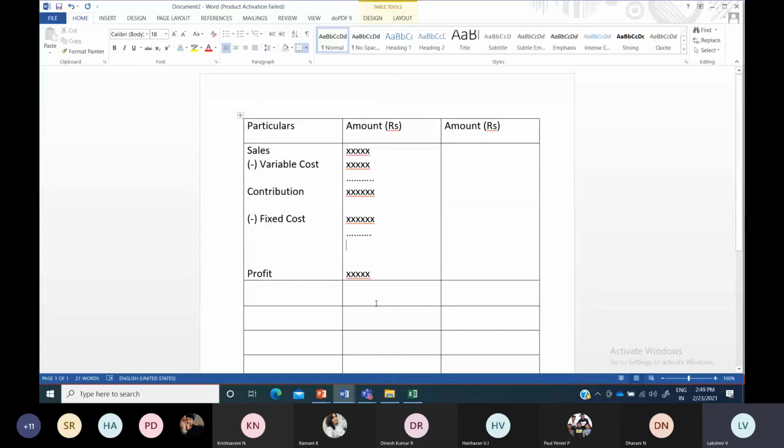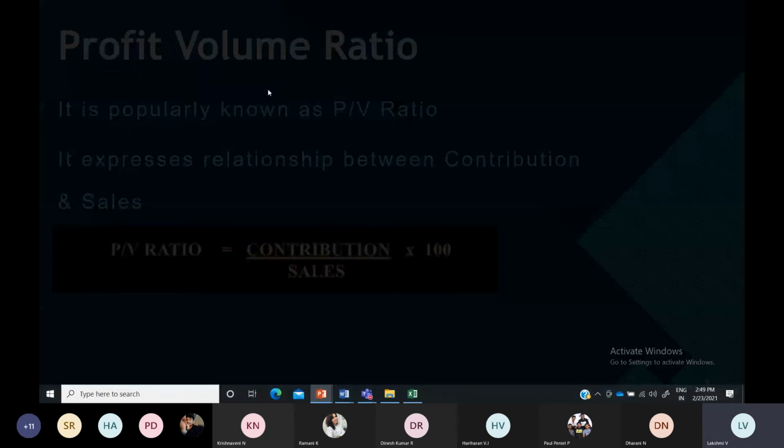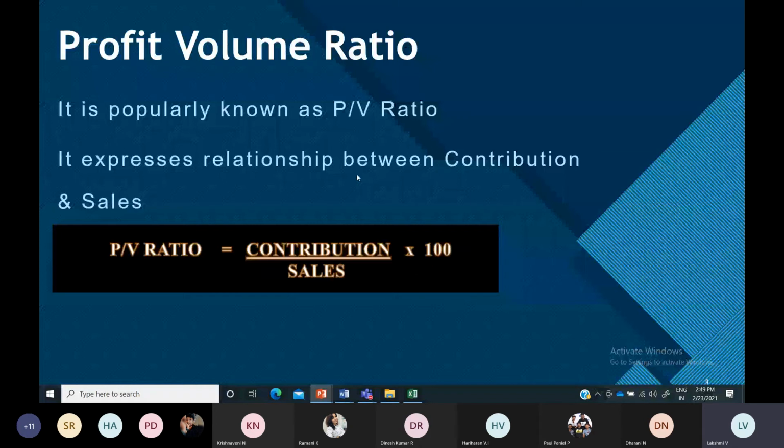So only after preparing this statement do you proceed with the calculation. If they ask for profit volume ratio, PV ratio, then you have to use this formula, and your answer will be expressed in percentage only.